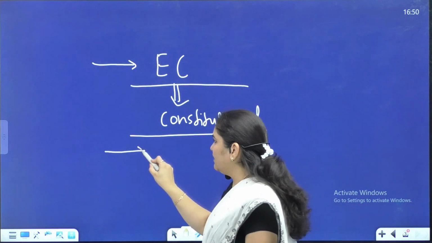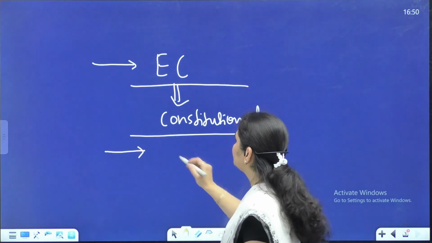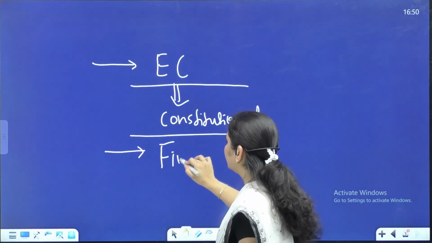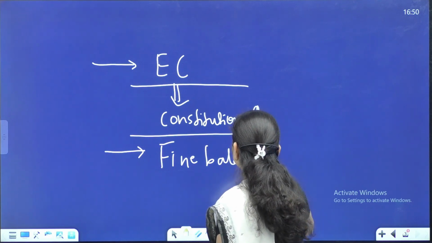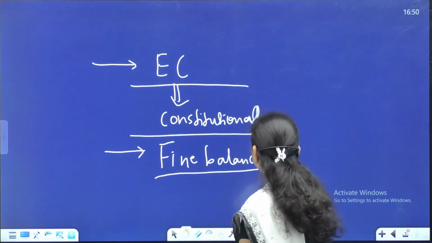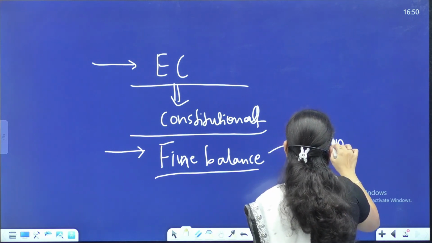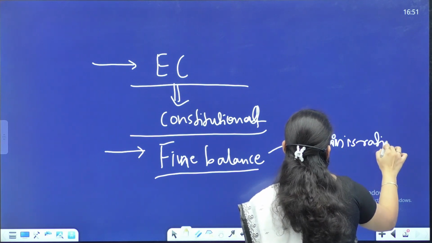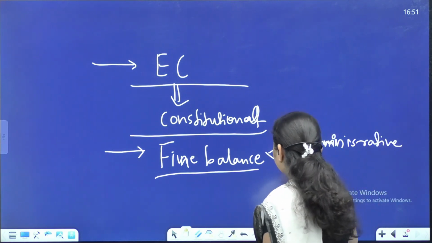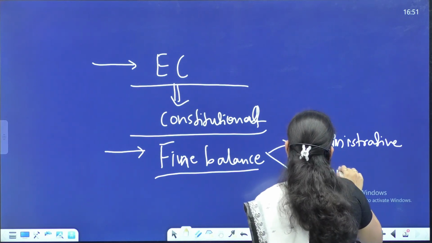In its very fundamental role, it has to tread a fine balance between which two things? One, it is part of the administrative machinery for the conduct of elections. On the other hand, it has to promote free and fair elections, so it has to manage the national interest of free and fair elections.